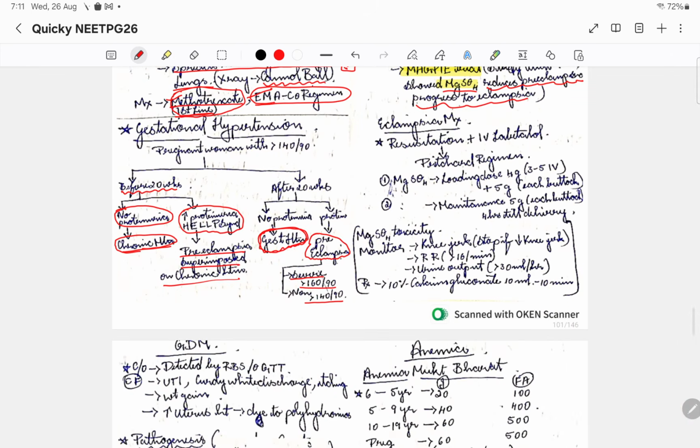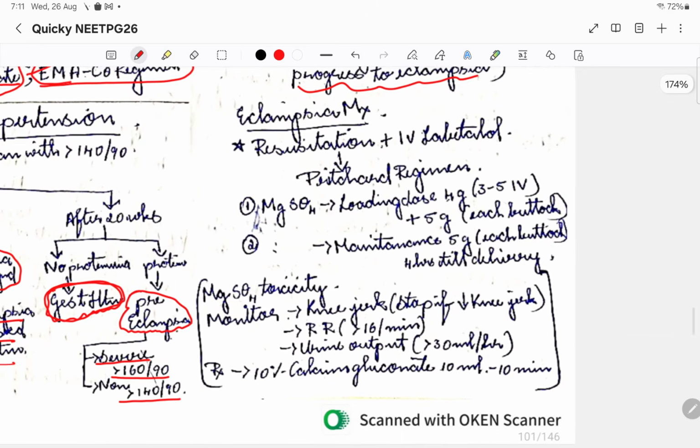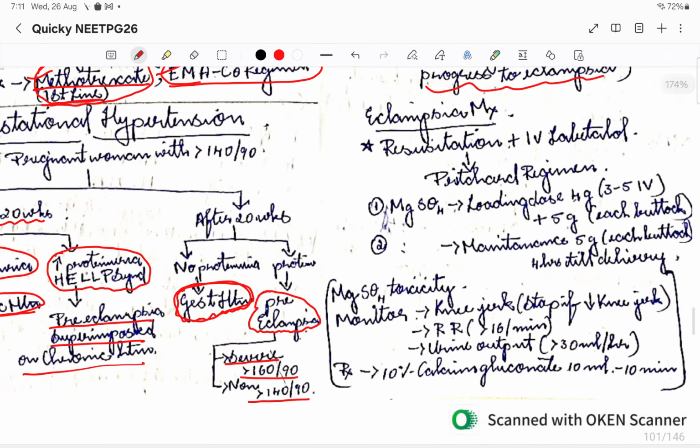Coming to eclampsia management, we are going to resuscitate the patient. Seizure is going on, so we do all the procedures we know, right? We'll resuscitate the patient and turn the patient to the recumbent position. Then we give IV labetalol. IV labetalol is the antihypertensive of choice in a hypertensive emergency. Then we go for the Pritchard regimen.